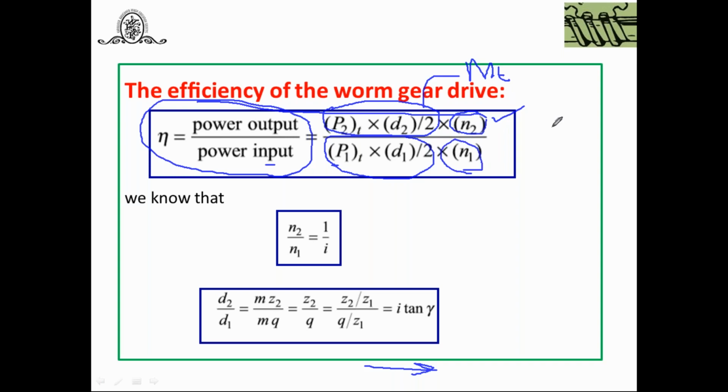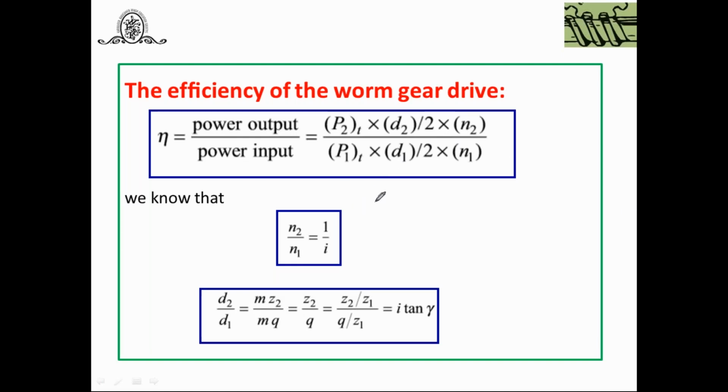For F into V, you can use the general formula, or torque into omega, in this way. So you can put these values: P_T2 into D2 by 2 into N2. This relation you can use. But why it is written in this way, we have to make some arrangement. We know very well N1 upon N2 is equal to I, the velocity ratio. Therefore, N2 by N1 is equal to 1 by I.